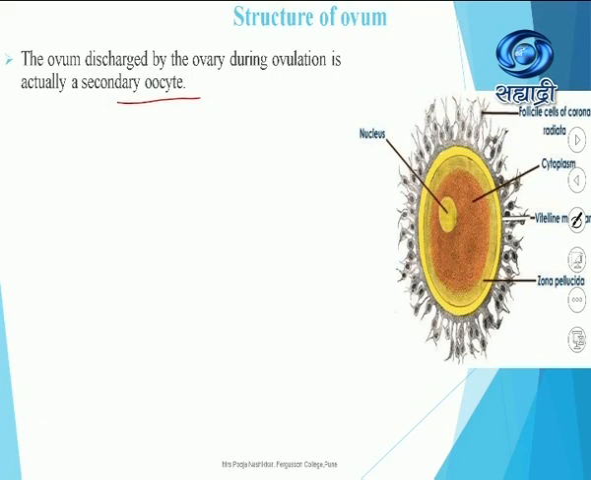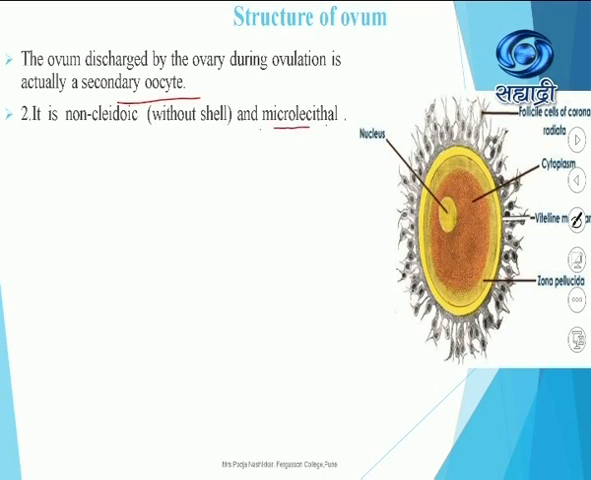oocyte. Now let us study which are the different parts, which are the different membranes. It is non-cleidoic, meaning without shell, and microlecithal. Lecithal depends upon the presence or absence of yolk granules. If the yolk granules are present but very few, then the type of egg is called microlecithal.